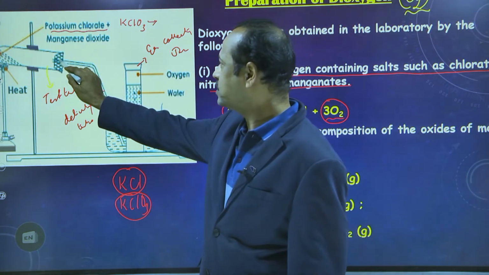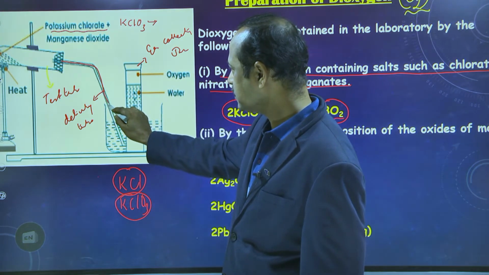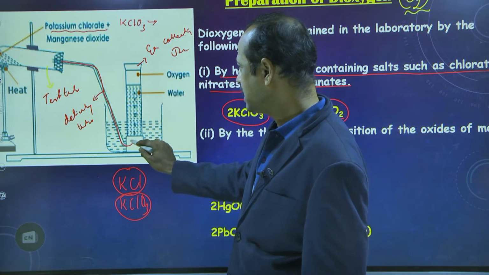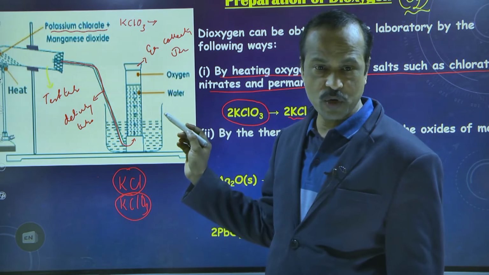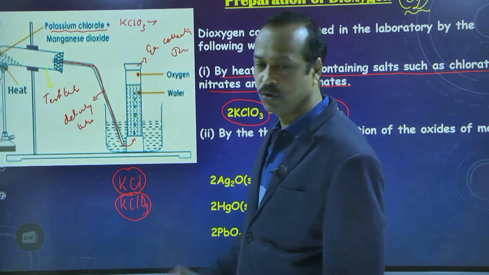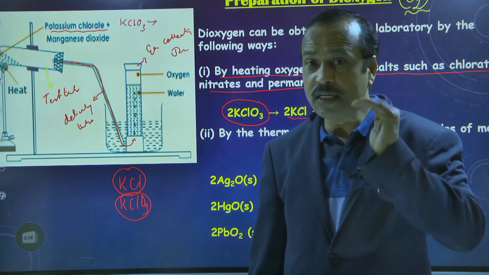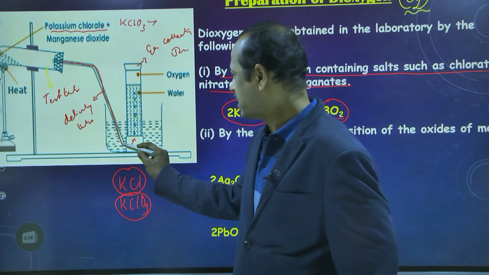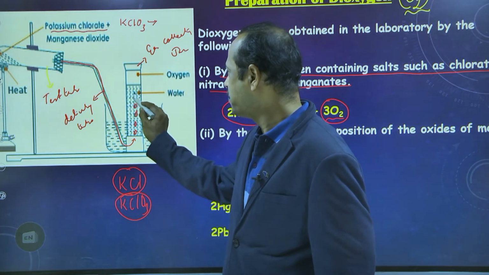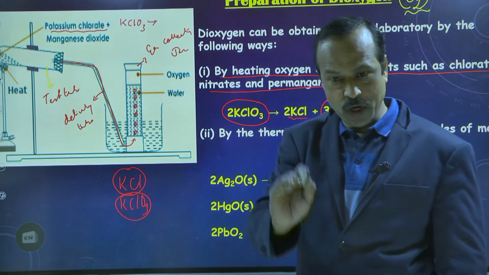This gas comes out through the delivery tube. Can you see the delivery tube here? Yes, sir. The gas enters the gas collecting jar. Now what happens? The gas is collected by downward displacement of water. It means the oxygen in the form of bubbles goes up, and the water present inside comes down.